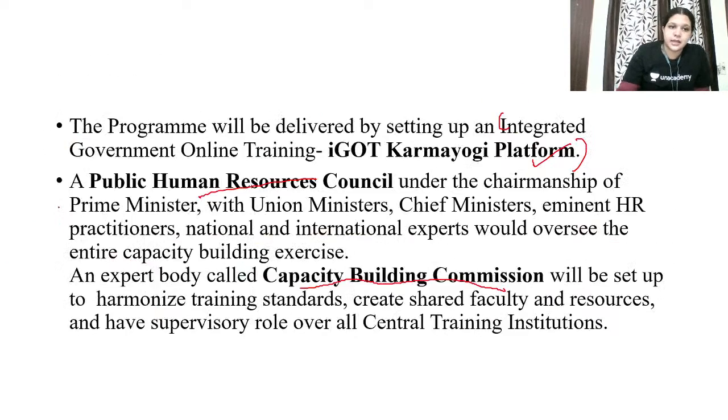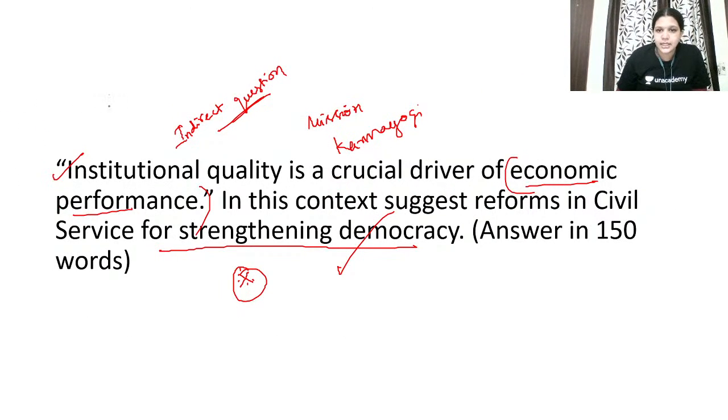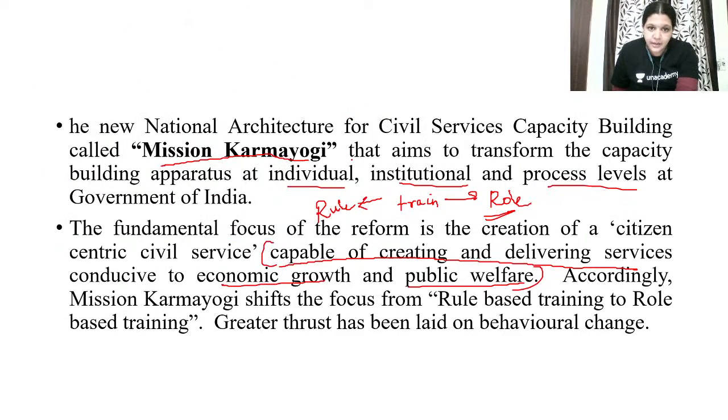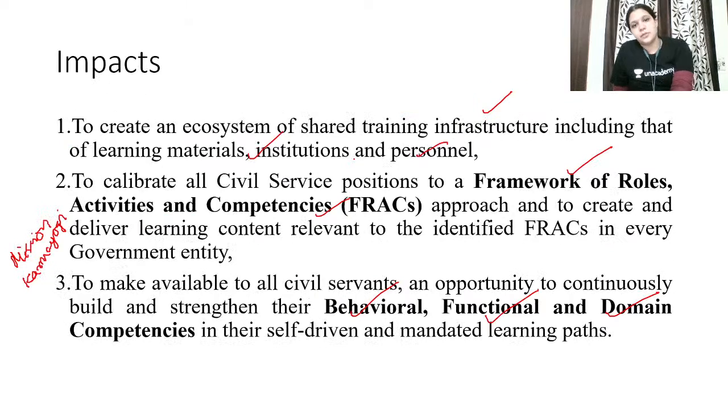You have to justify the statement first: institutional quality is a crucial driver for economic performance. You have to justify the statement, because the institution of civil services, its quality should increase. What are the qualities of good governance, especially the ethical qualities of a civil servant? You have to write about accountability, transparency, following all the ethical rules, anti-corruption, not being corrupt, all these things. You have to talk about all these things, and you can suggest reforms and give an example, which is Mission Karmayogi, and talk about Mission Karmayogi.